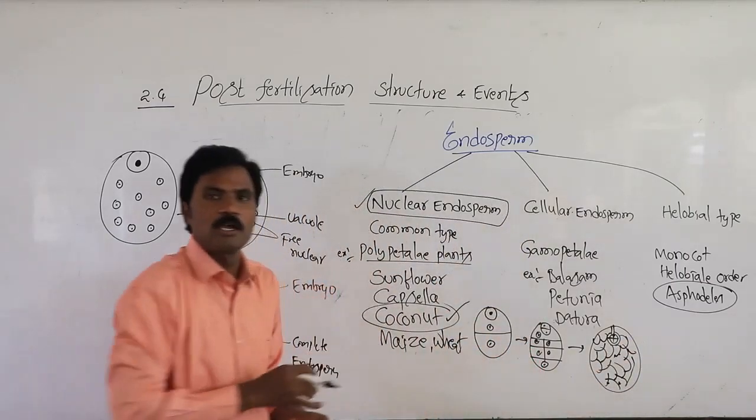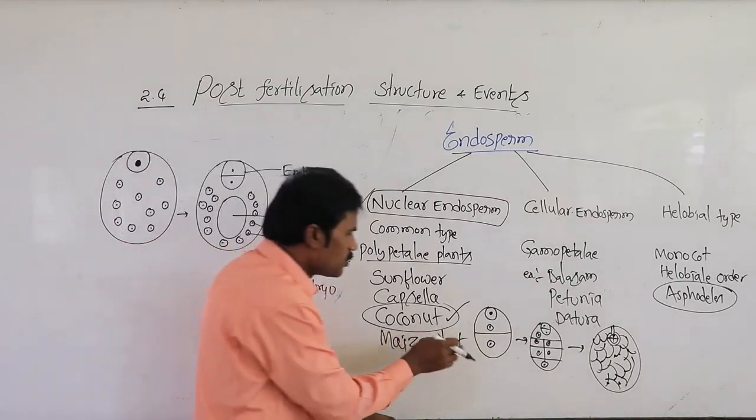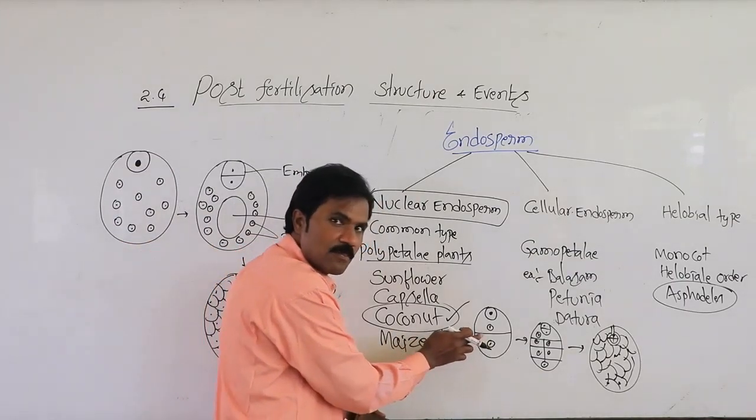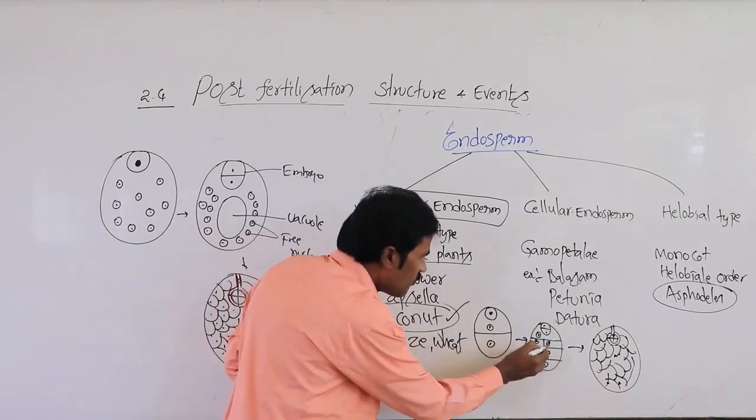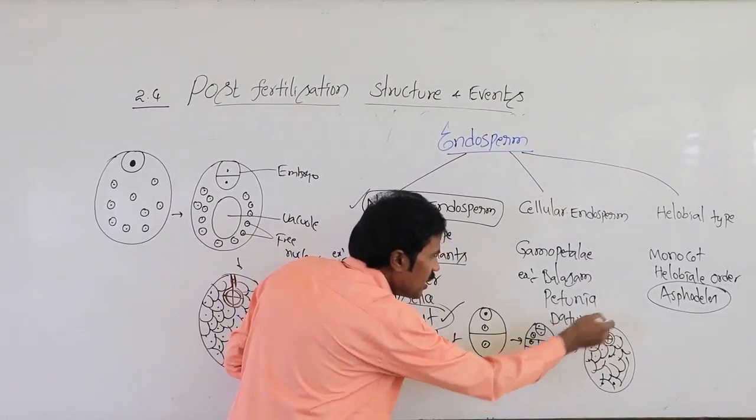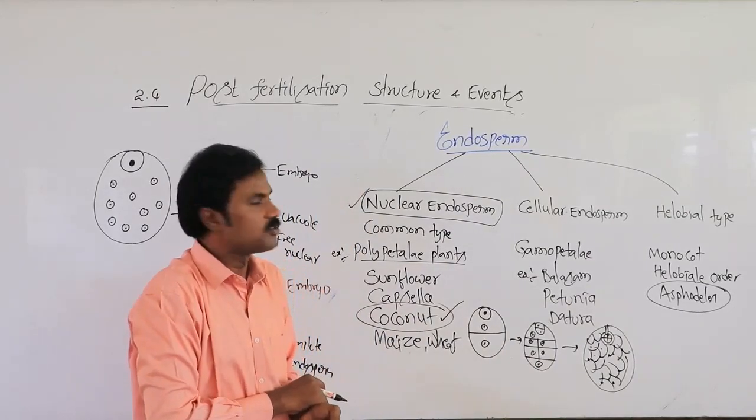This is the cellular type. In the cellular type, what you observe is that immediately after completion of karyokinesis, cytokinesis must follow. Immediately it follows. Then it finally develops into that particular cellular type.